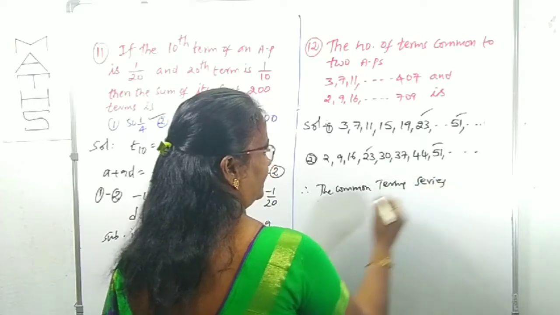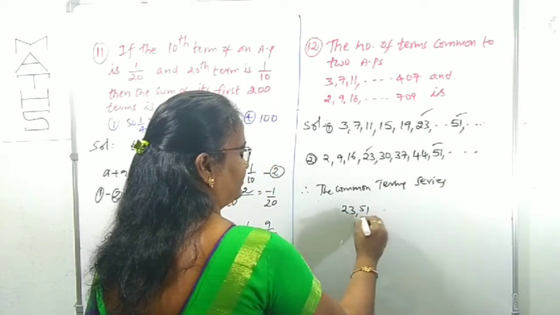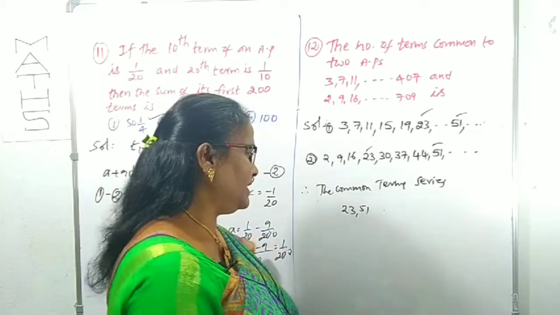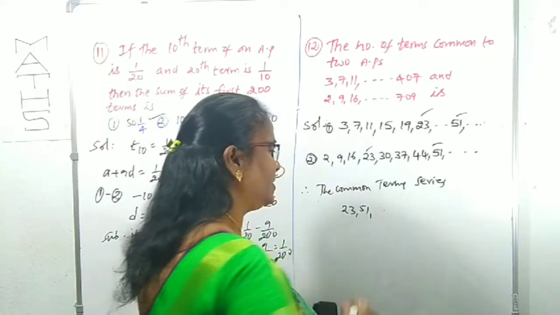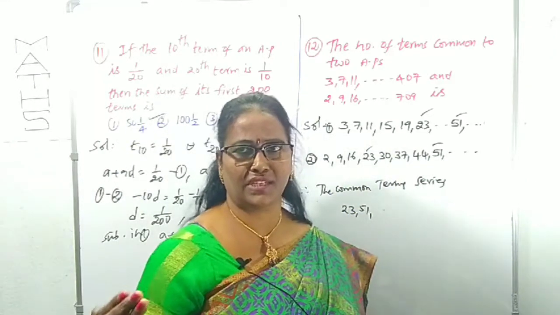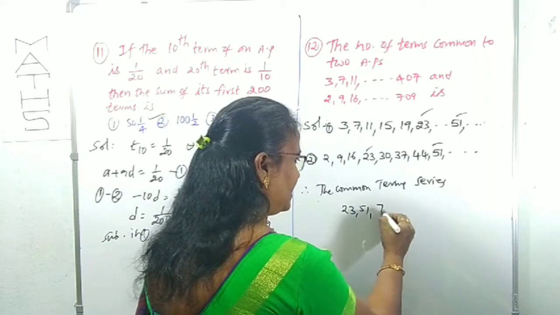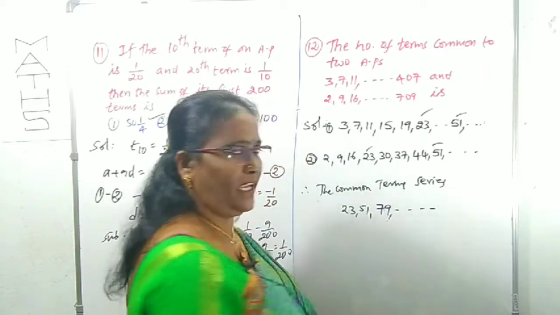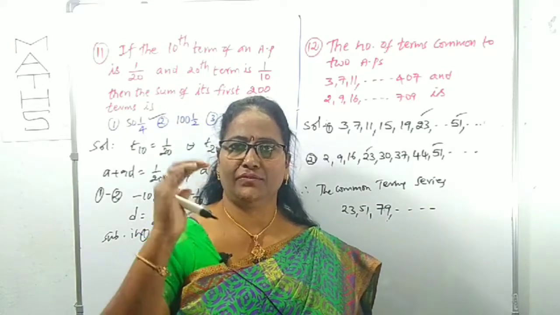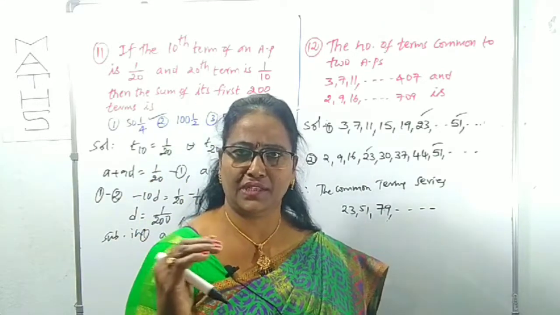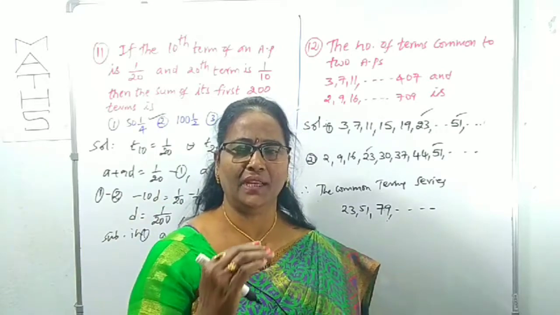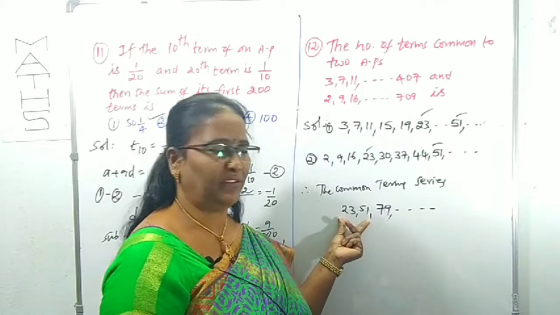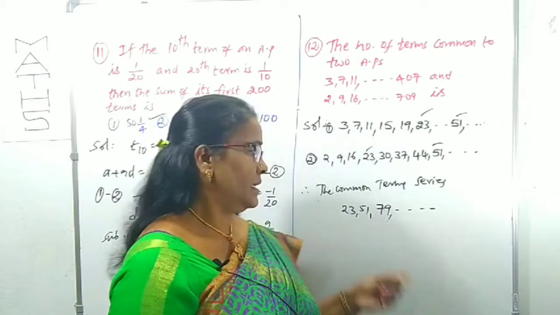Therefore, the common terms series we can write as 23, 51. What is the difference of 51 and 23? It is 28. The common difference must be 28. If you continue like that, one more term you can get, which must be 79. No need to write all terms. The common term series of two APs also forms an AP series. That's why two common terms are enough. Now, this is an AP series.